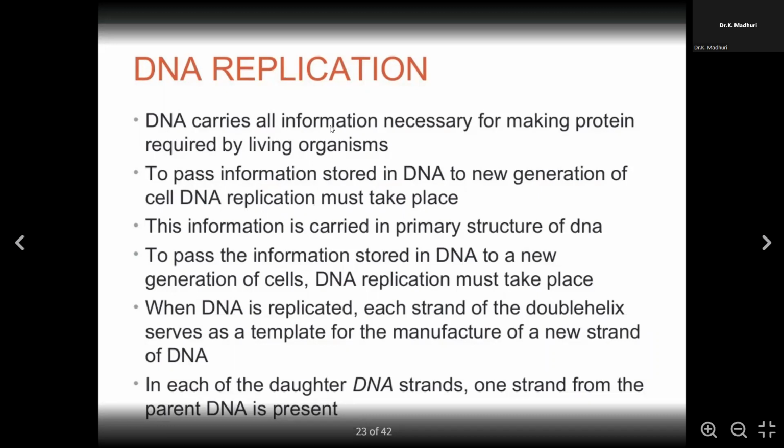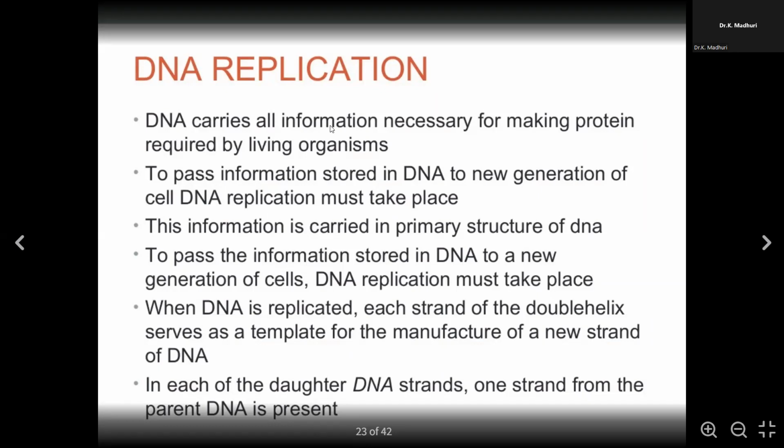Like this copy of the information which is there in the parent, we take it as a template and we manufacture the new strand of DNA. It's like a master copy which is existing in the parent cell. From the master copy, we replicate and prepare a few more copies, and these copies will be transferred to the next generation. As you can see, in each of the daughter DNA, one strand from the parent DNA is present.